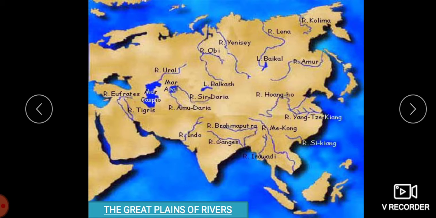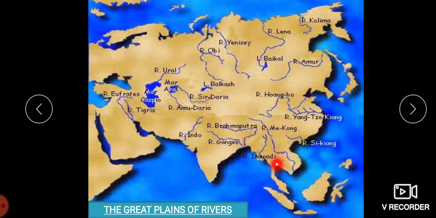The major plains in this division are the Tigris and the Euphrates in Syria and Iraq, the Indo-Gangetic plain in India and Pakistan, and the Irrawaddy plain in Myanmar.